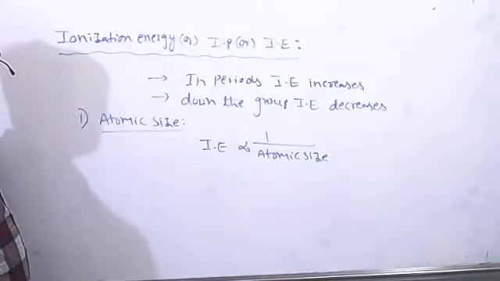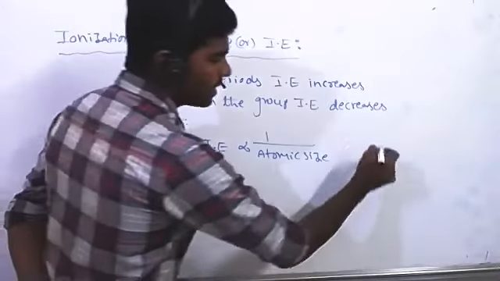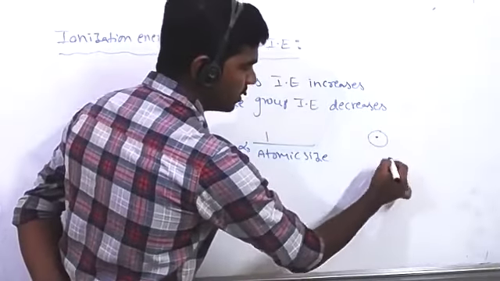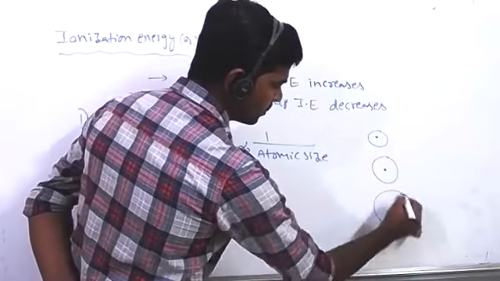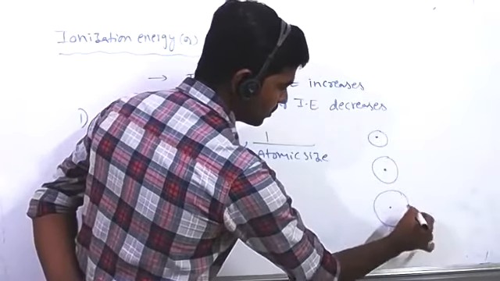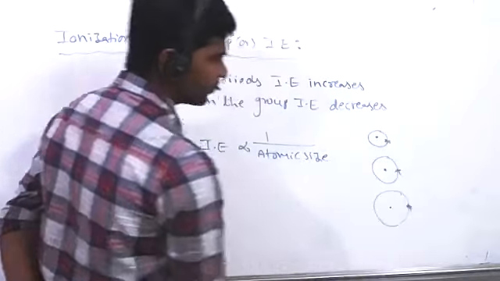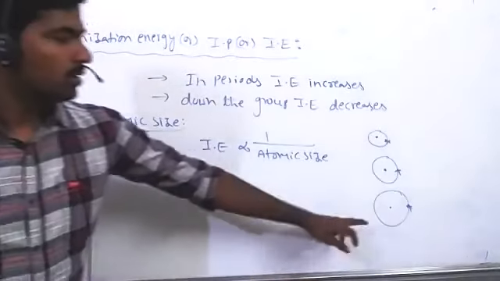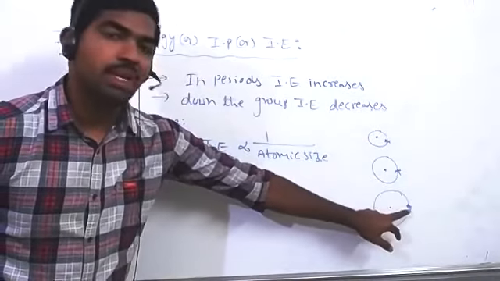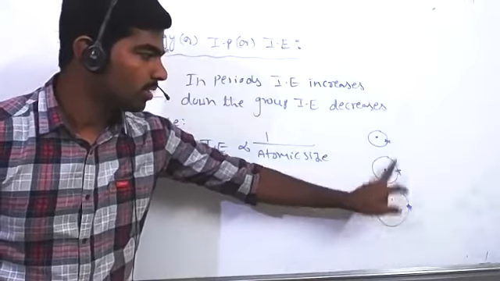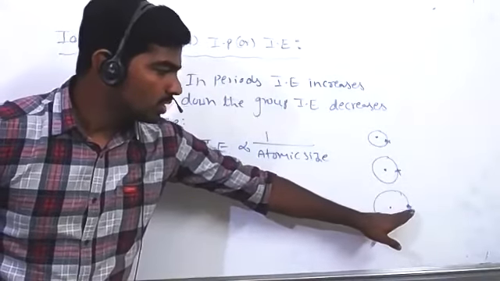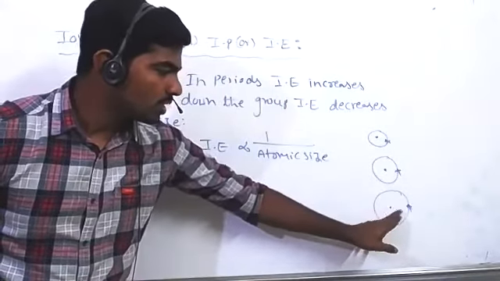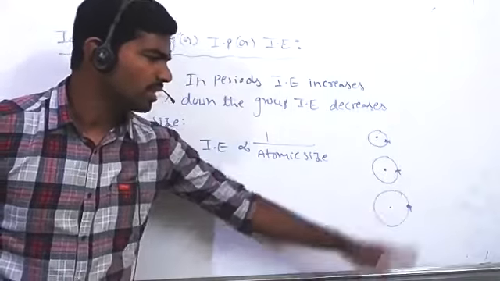If the size of the atom increases, the valence electrons are loosely bound to the nucleus. The distance between the nucleus and the valence electron is very high compared to these two. That is why the attractive force between the nucleus and valence electron is less, and we can remove the electron easily.